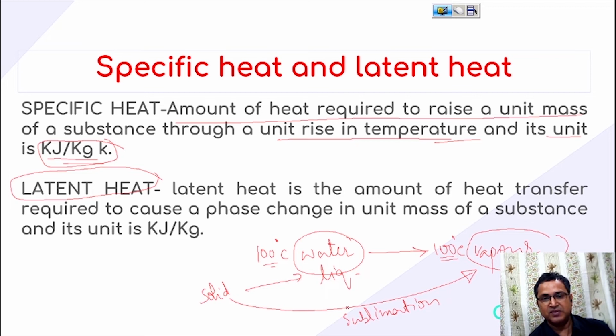So this much heat is required for the conversion from solid to liquid, and this is from liquid to vapor, which is vaporization. This is condensation. By this you can easily find out what the latent heat is.